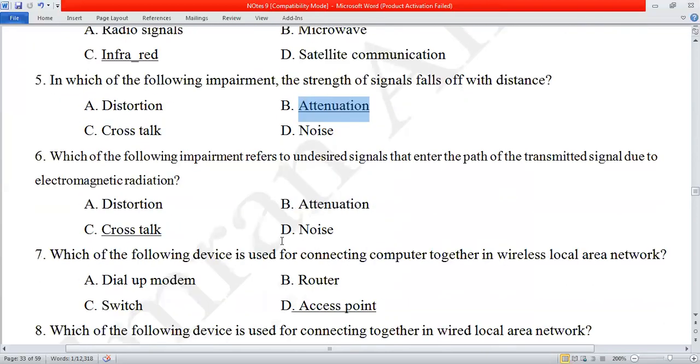Number 6: which of the following impairments refers to undesired signals that enter the path of transmitted signals due to electronic radiation? I gave you the example: you are communicating on the phone and you are listening to the voice of another person, not the person you called or are talking to. This is called crosstalk. So undesired signal refers to C, crosstalk.